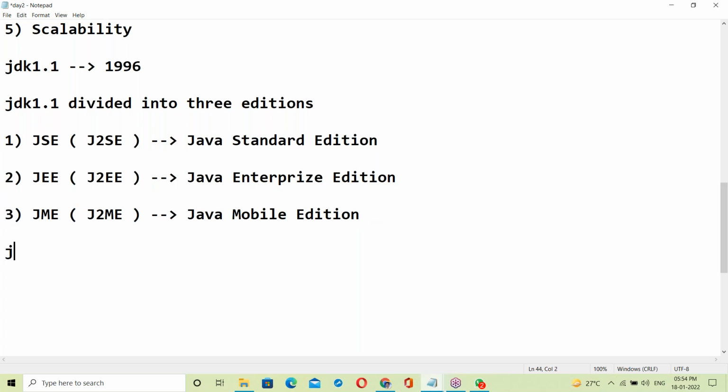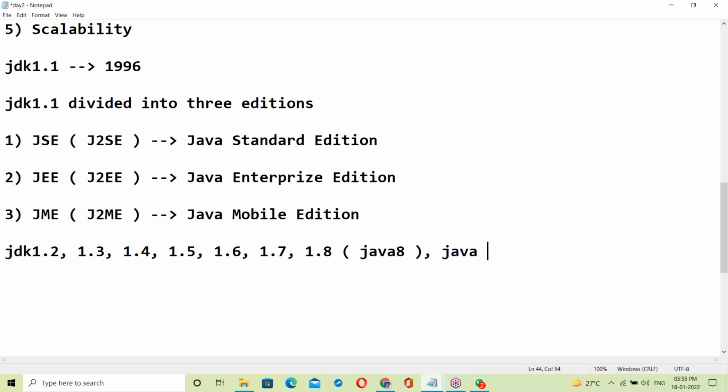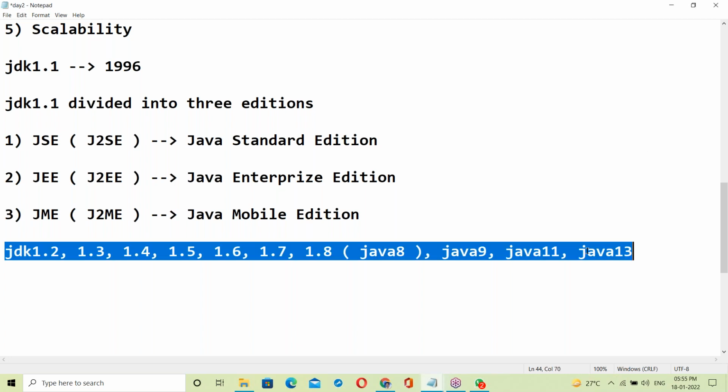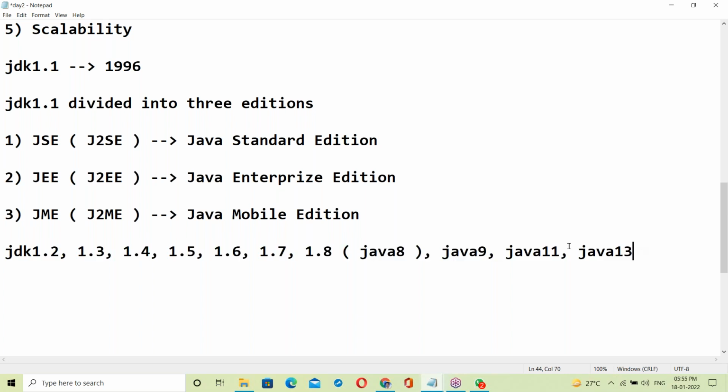After that, the next JDK is 1.2, then 1.3, 1.4, 1.5, 1.6, 1.7, and 1.8. From 1.8 we call it Java 8. Then Java 9, then Java 11 was released, and Java 13 was released. We will be discussing all the features up to 13.